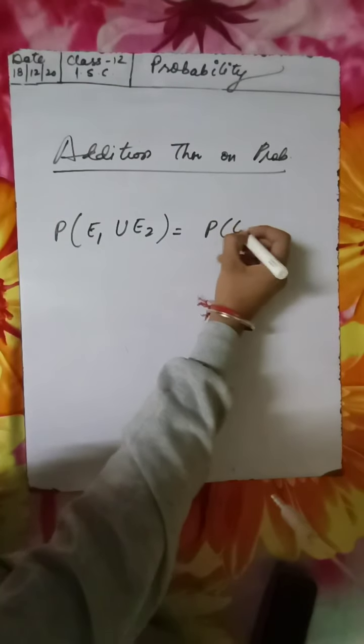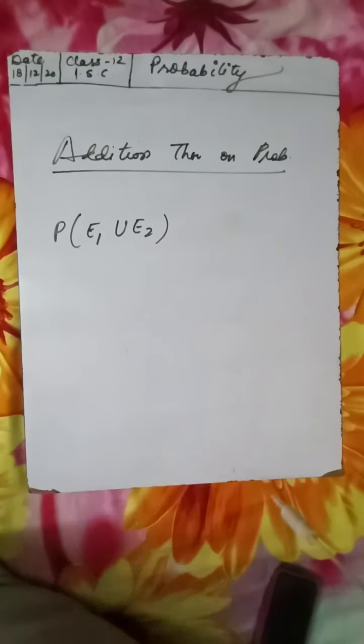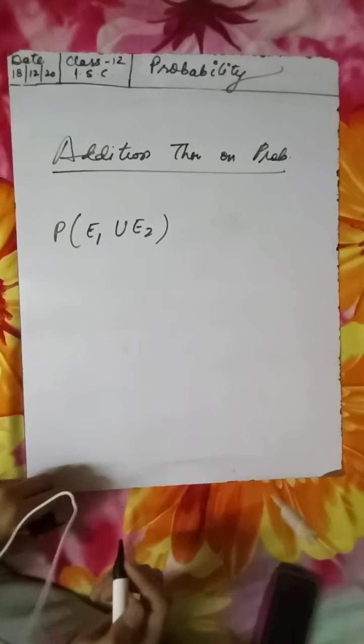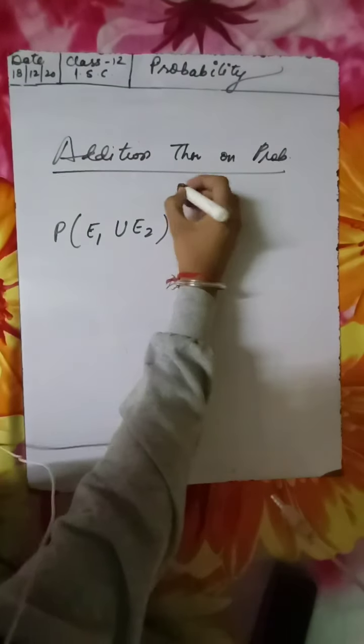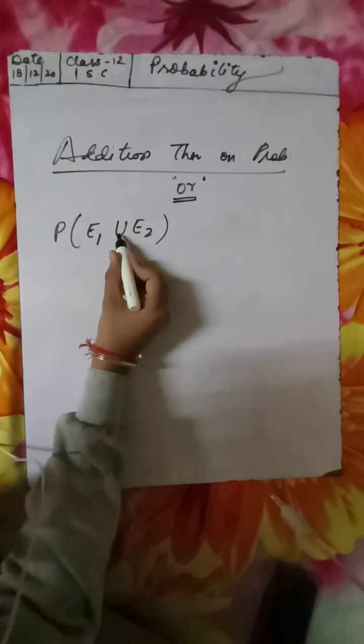See, this word "or" is very important, because for "or" they are using union.